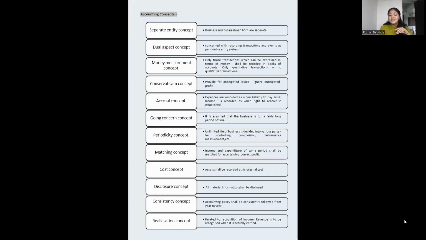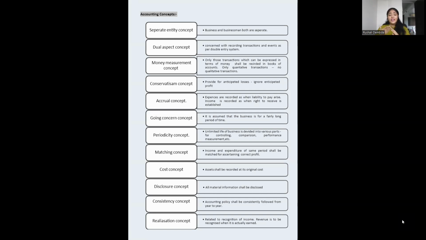Then comes your consistency concept. Accounting policy shall be consistently followed from year to year. If you follow FIFO method, LIFO method in inventory valuation, if you follow depreciation straight line basis method or WDV method, the same policy is to be followed every year. You can't change it. Either it is required by law, or it has been enforced, or it gives a better presentation. Then only in these two cases will you be changing the concept. But in other cases, in other years, you have to consistently follow one policy, and if you're changing it, you have to disclose why you're changing it.